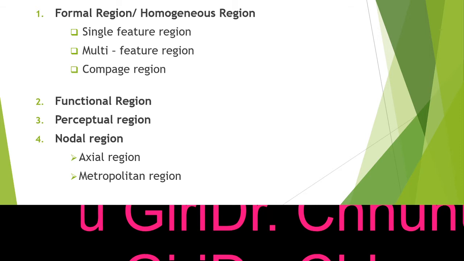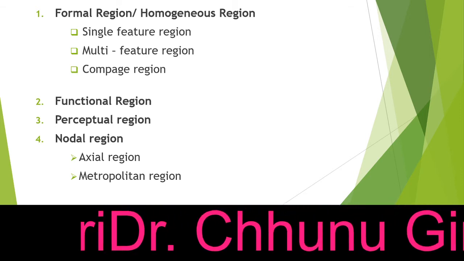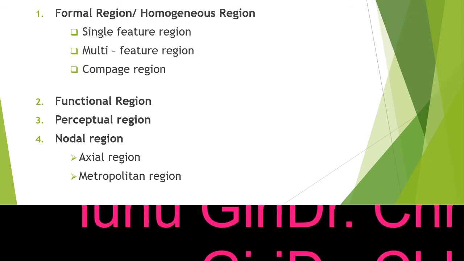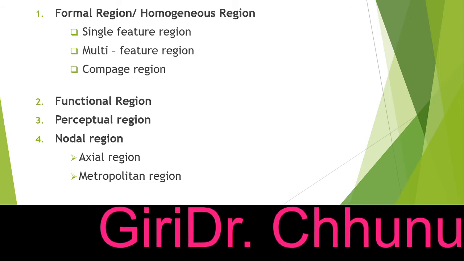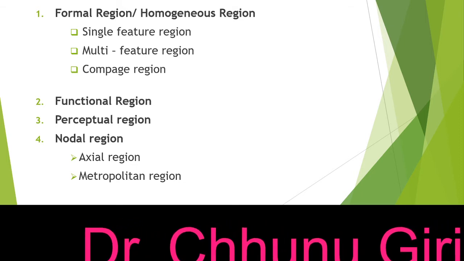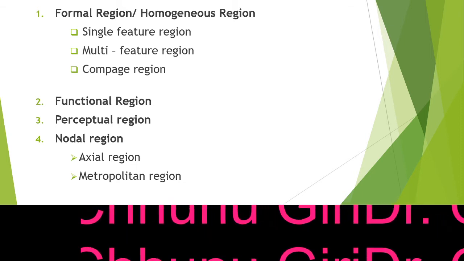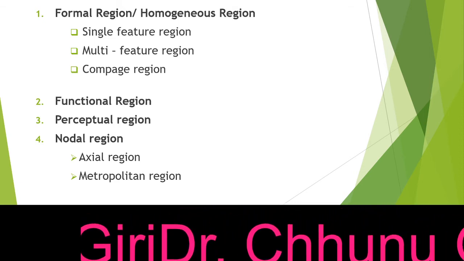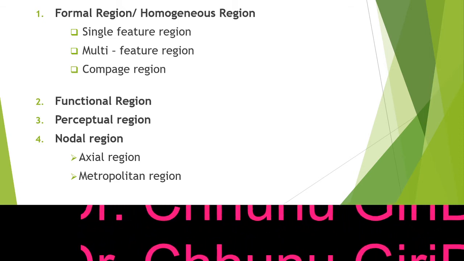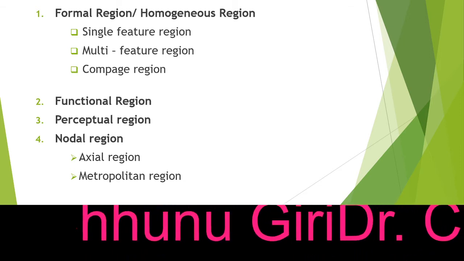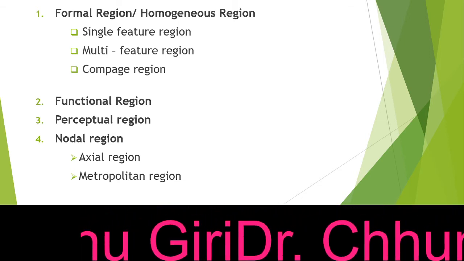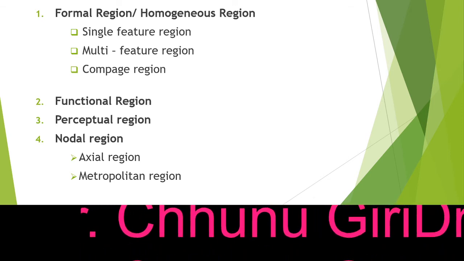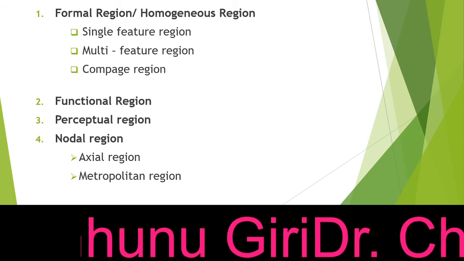A functional region is not based on similarities. Functional regions are those regions which are mostly formed because of the functions they provide. The regions which provide different functions, that is known as a functional region. For example, healthcare facility towns, educational towns, these are some of the functions. And another aspect is that functional regions are always interlinked with each other.